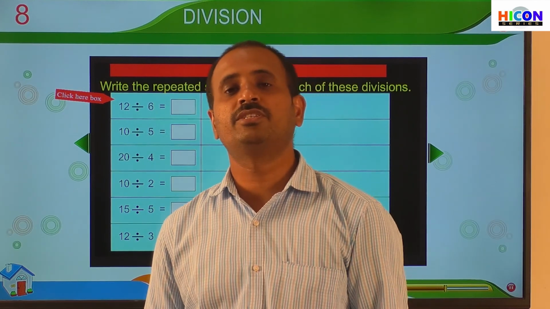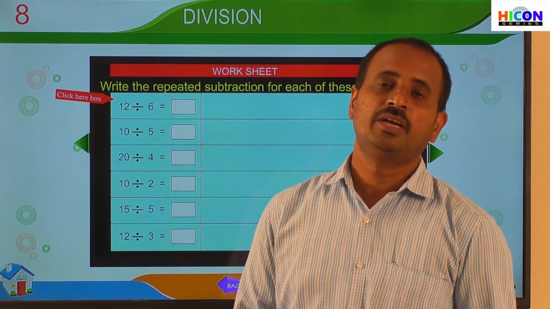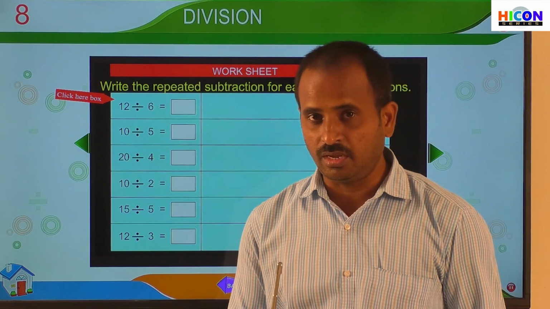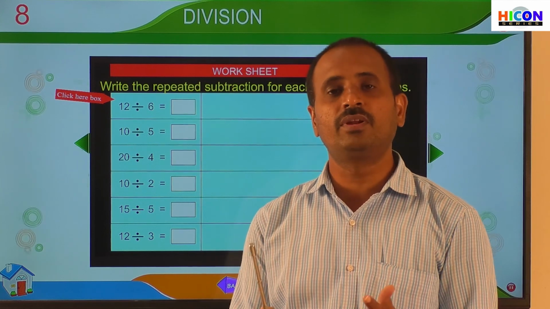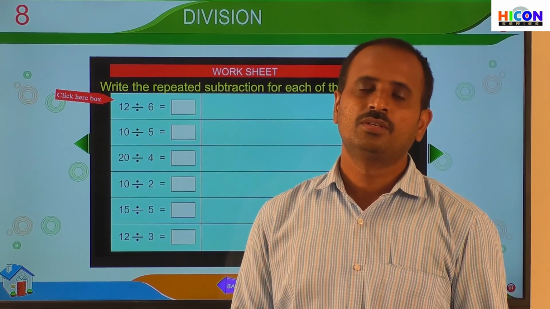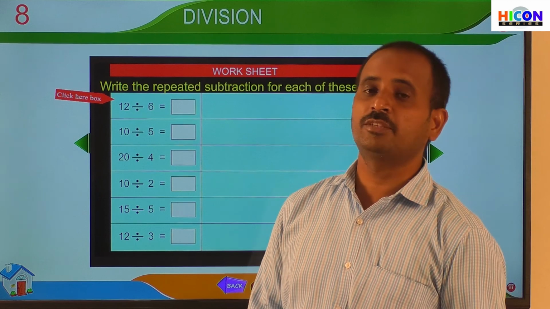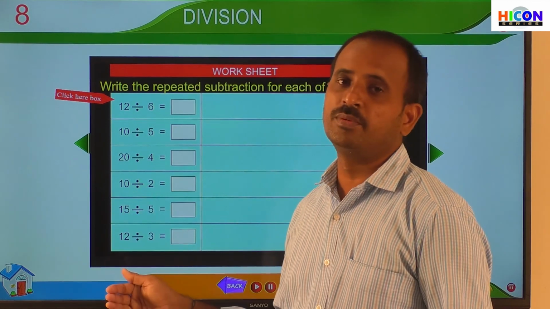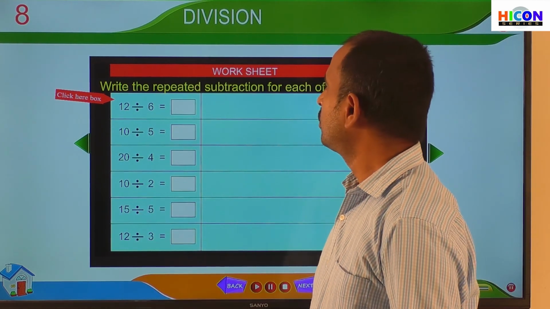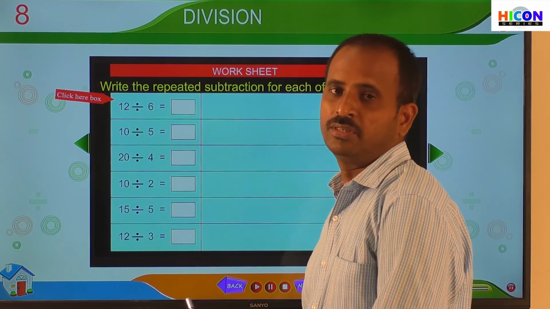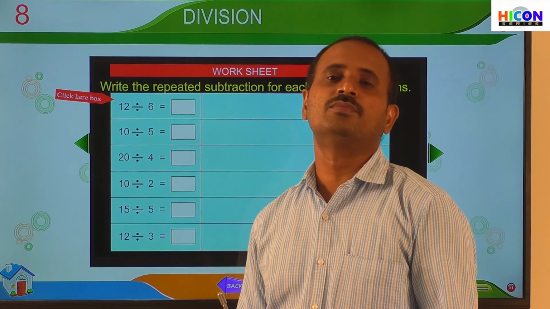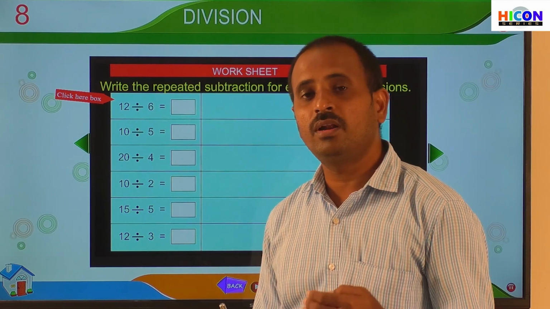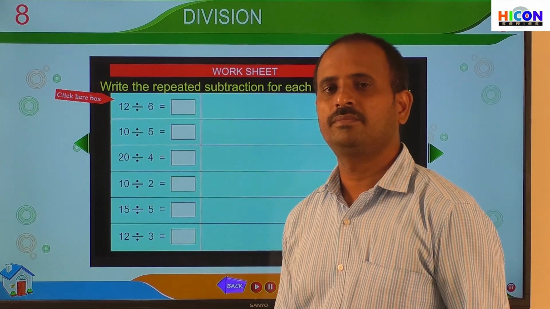The repeated subtraction is called division, and division can also be said to be the sharing of any number equally. How we have to divide is already explained in the many problems in the exercises. So now we are entering the worksheet. In this worksheet we will practice some more problems on division which we have already discussed in the chapter.